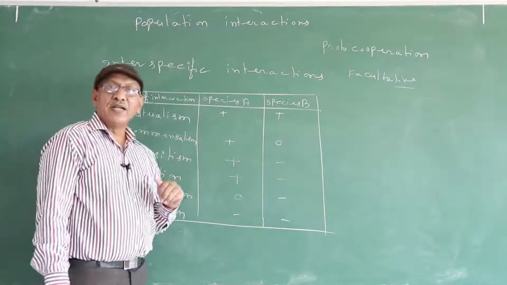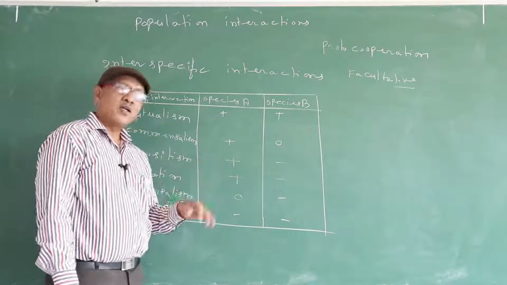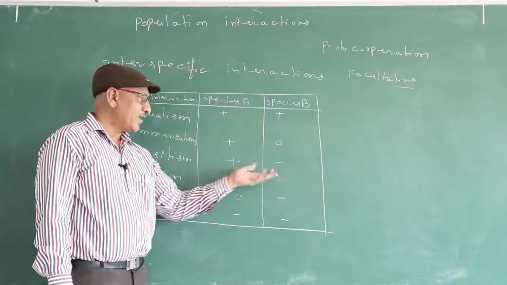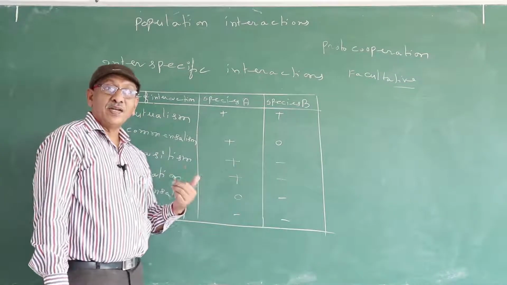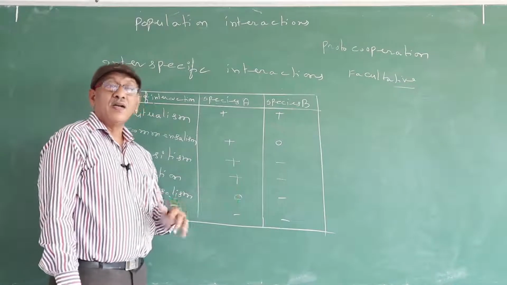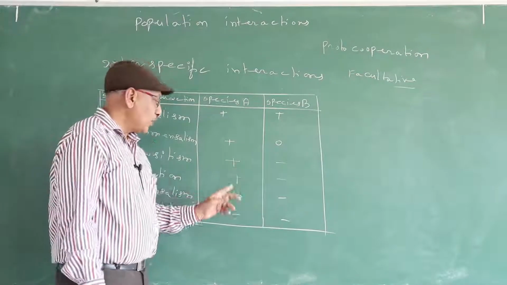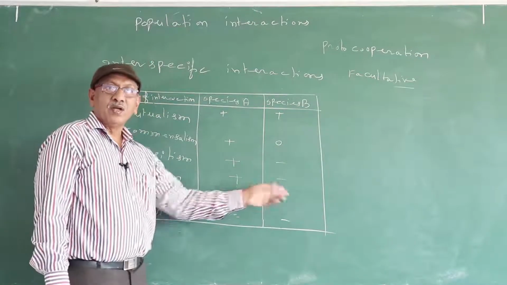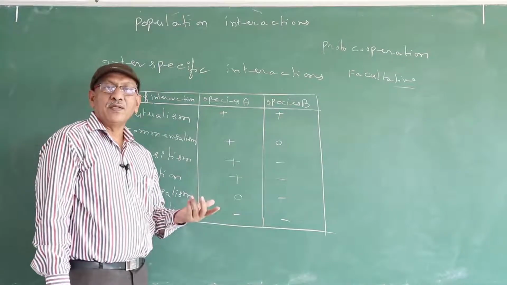Predation. In this interaction, one partner is benefited and the other partner is affected. The benefited partner is known as the predator and the affected partner is the prey. What is a predator? An organism that kills and eats another organism is known as a predator. The organism eaten by the predator is known as prey.